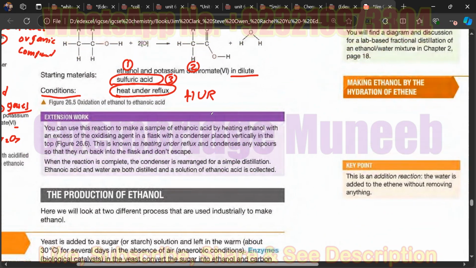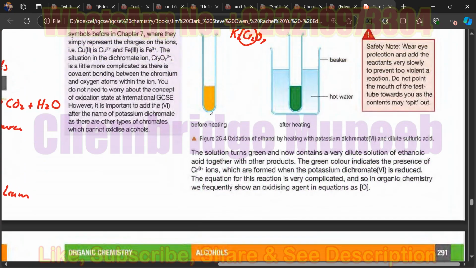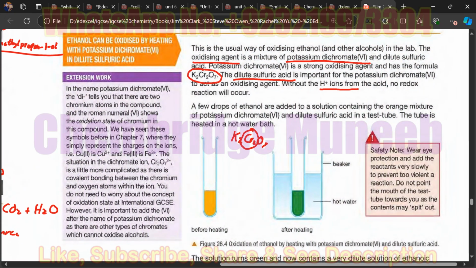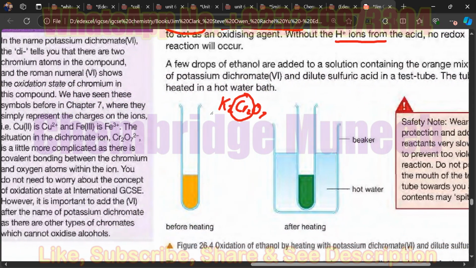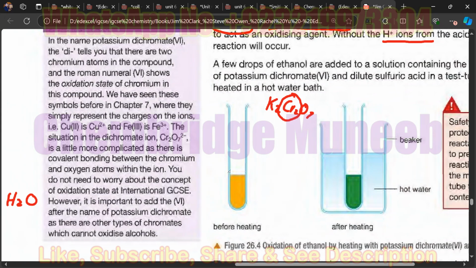the transition elements have different colors associated with their different oxidation states. The chromium in this has its own color in different oxidation states.